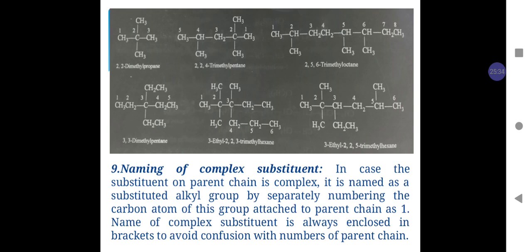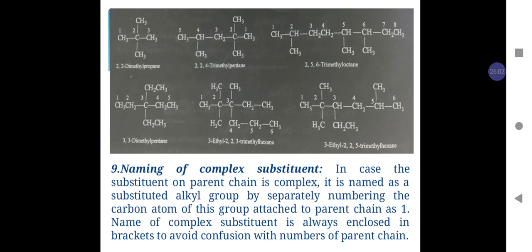Hence, the compound is named as 3-ethyl 2,2,3 trimethyl hexane. Ethyl group is written before methyl group because in deciding the alphabetical order of the substituent, the